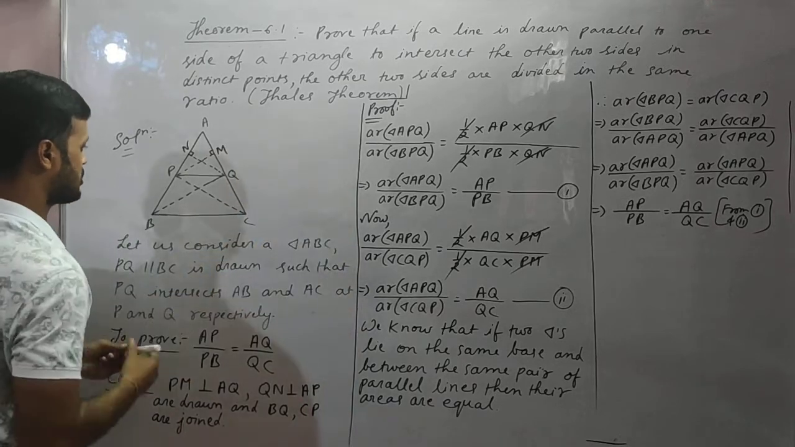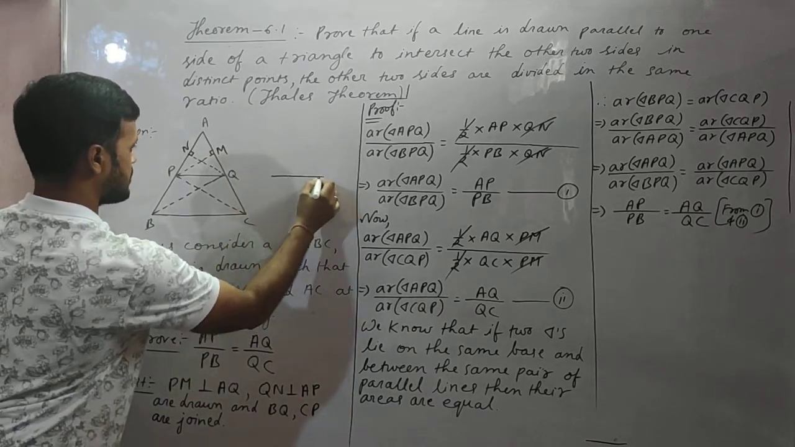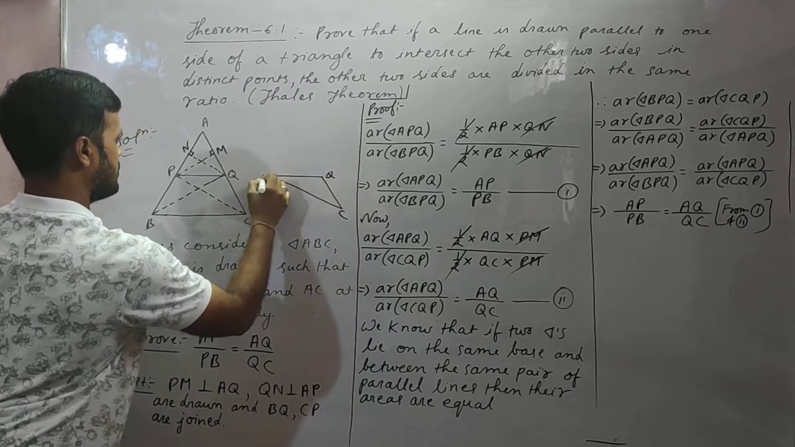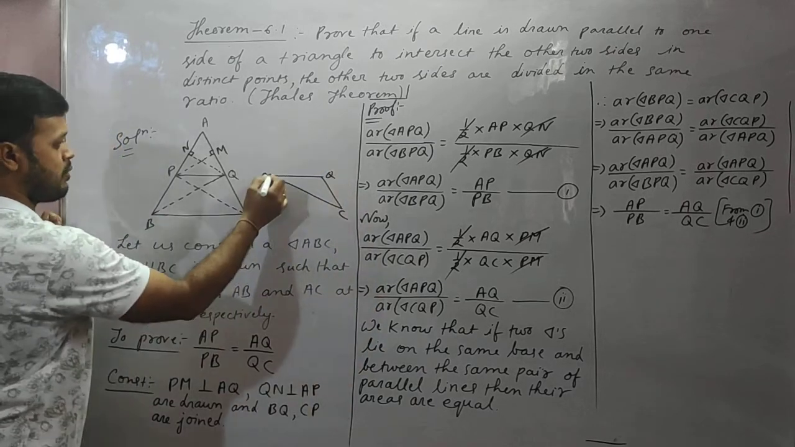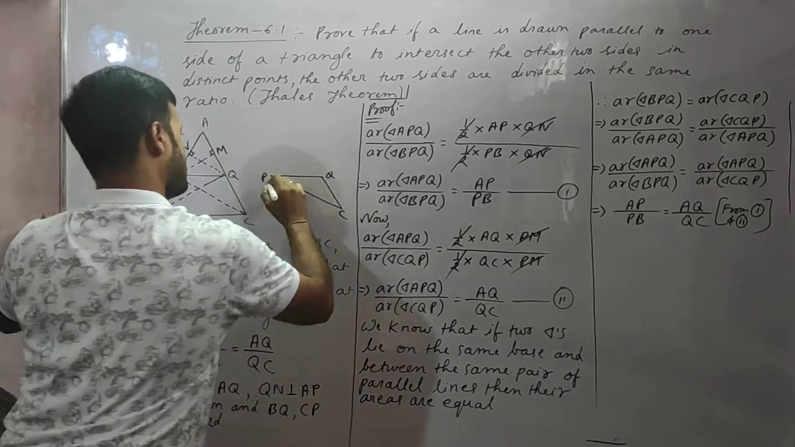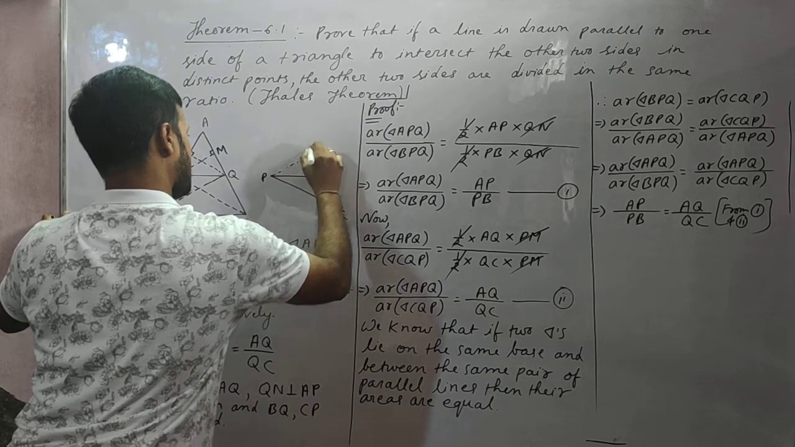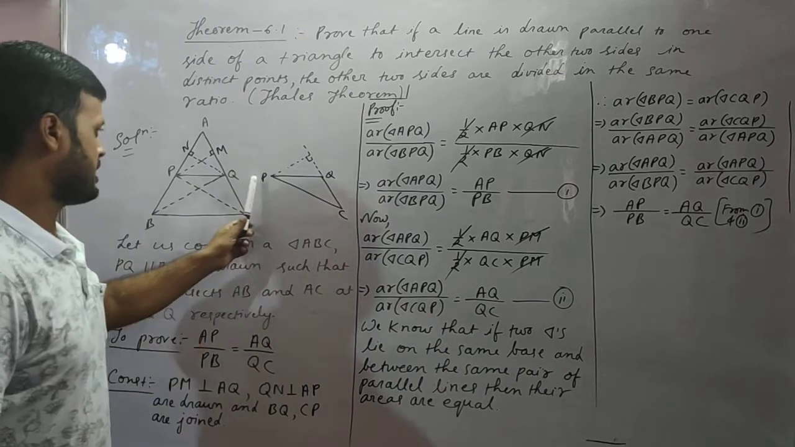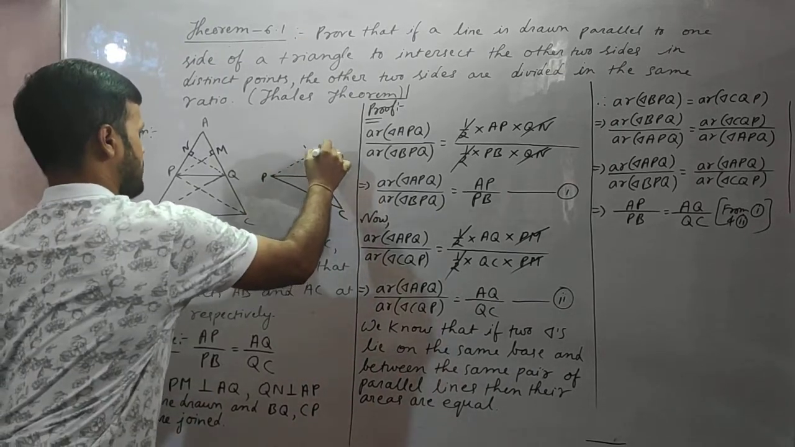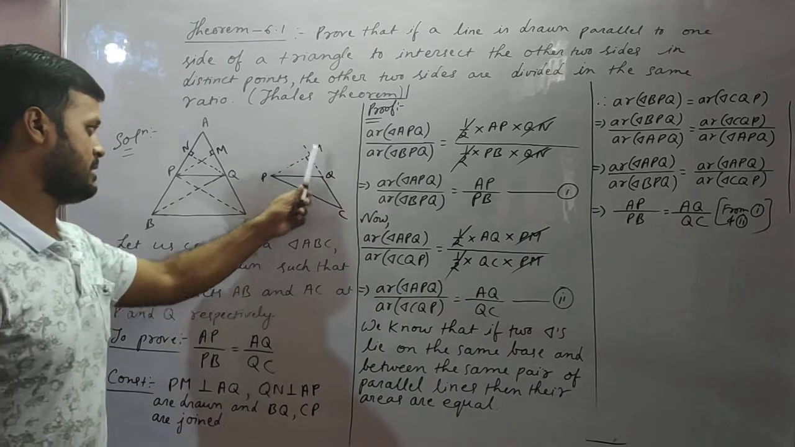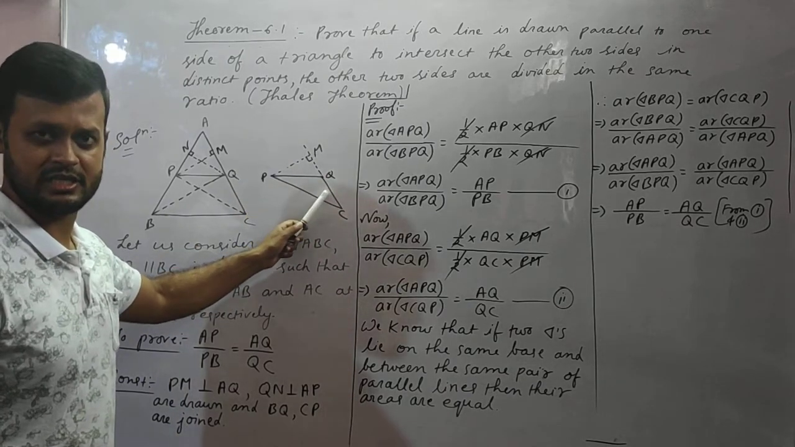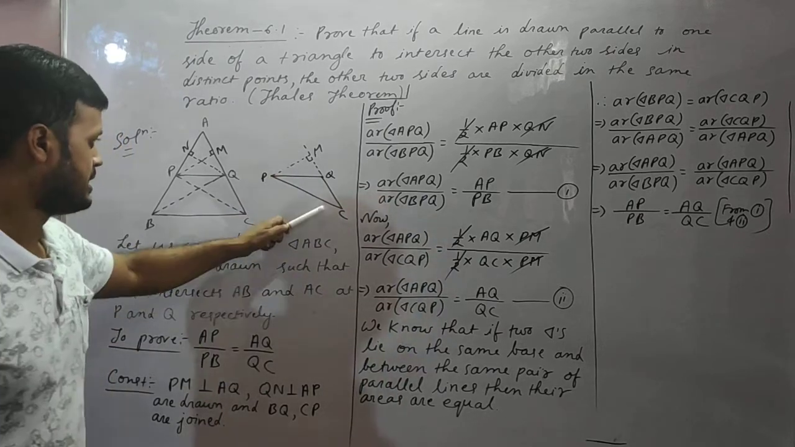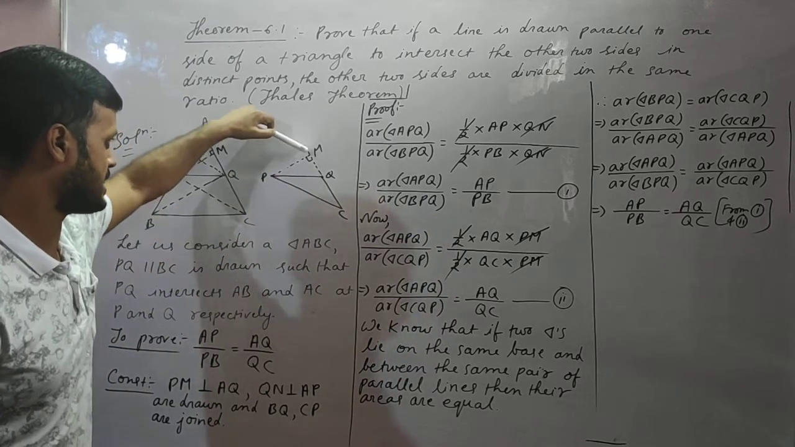See here, CQP is like CQP, isn't it? Now, if I draw a perpendicular from this point P, the perpendicular will not fall on QC. Will the perpendicular fall on CQ? No, it will fall outside the triangle. It will meet CQ extended at the point M.